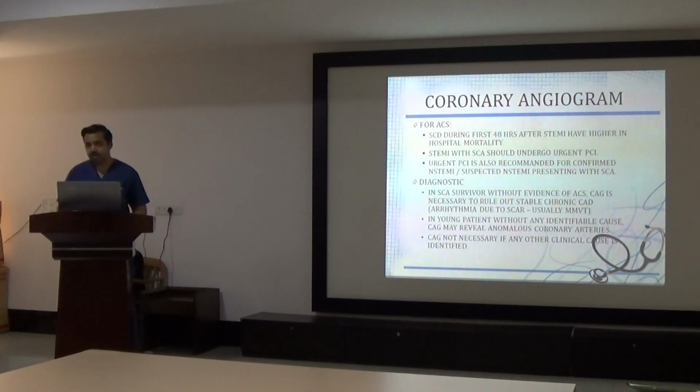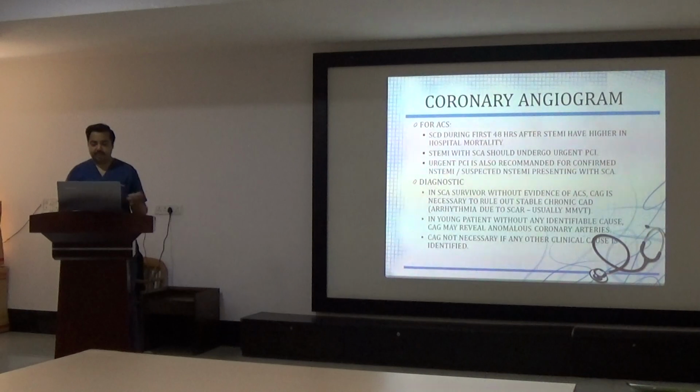That is what is called pharmacoinvasive. It was invented when patients were being transferred from the periphery to the center. They give a thrombolysis bolus in the ambulance. If it reverts, elective angiography is done after 24 hours the next day. If not reverted, within 3 hours also you can go for angiography. That is pharmacoinvasive.